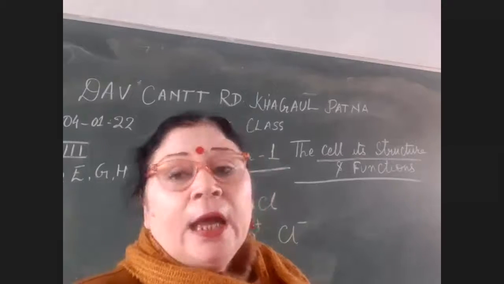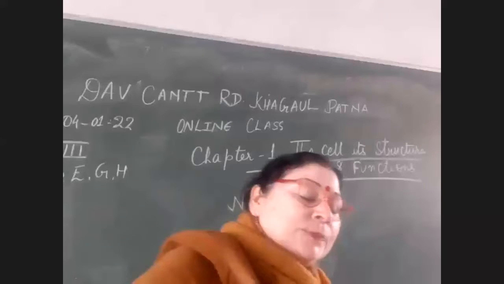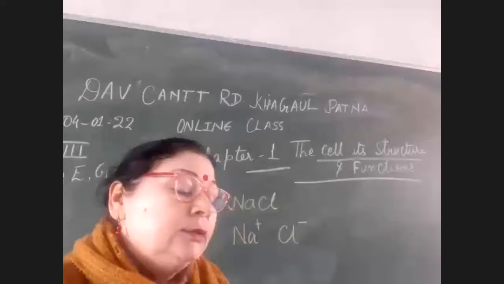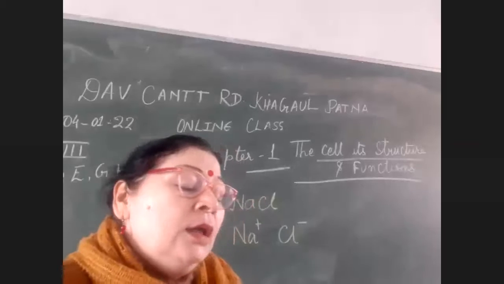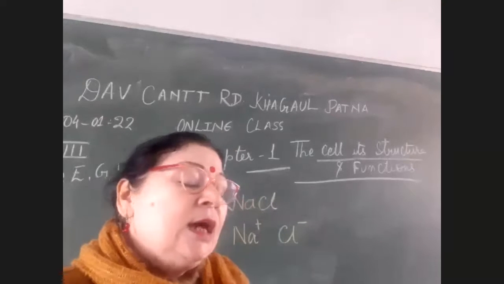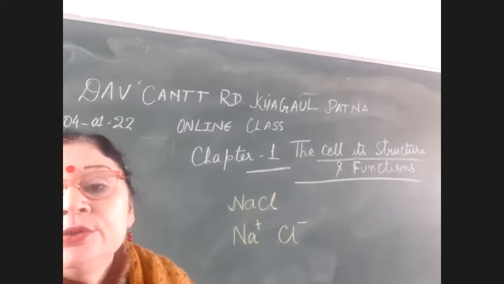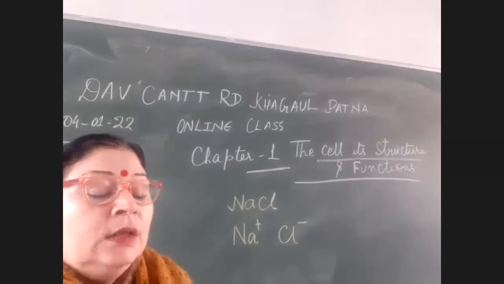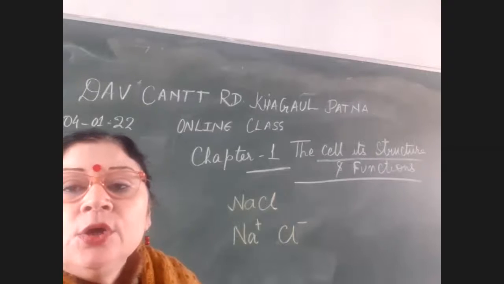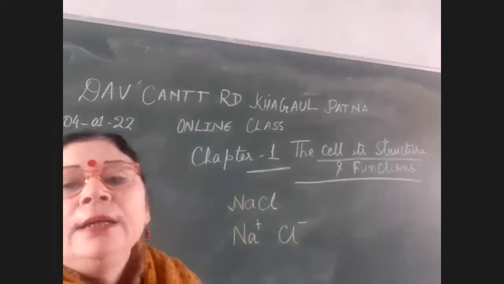There is one experiment in which we have to see the chemical effect of electric current passing through an ionic solution. Here the electrodes used are graphite rods, in positive and also in negative.